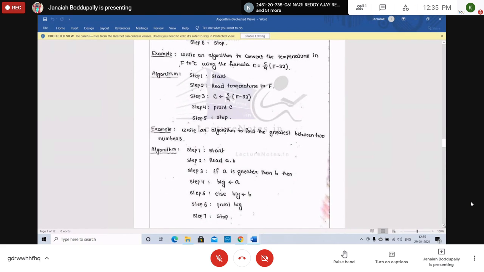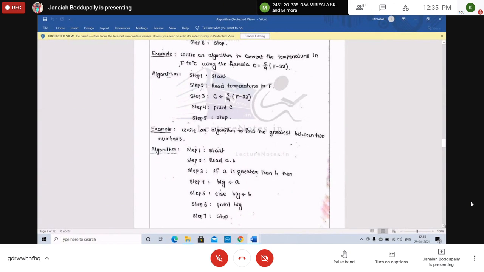Write an algorithm to convert the temperature in Fahrenheit to centigrade using the formula C equal to 5/9 into F minus 32. Copy the algorithm. Step 1, start. Step 2, take the temperature Fahrenheit as input. Read temperature in F. F means Fahrenheit.